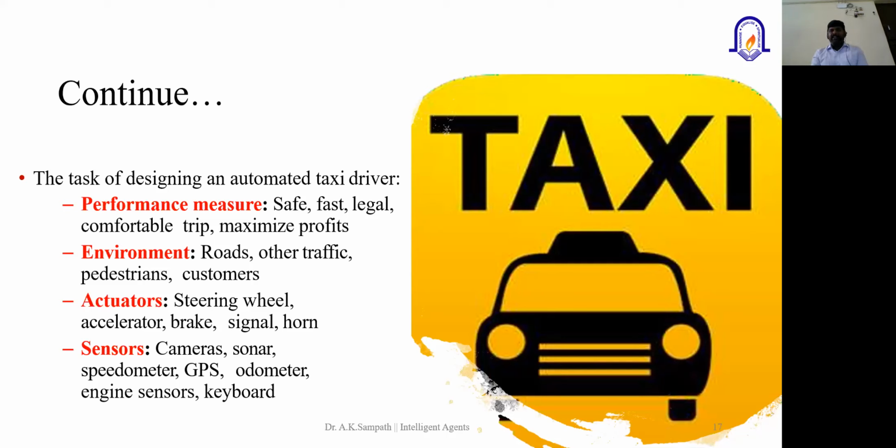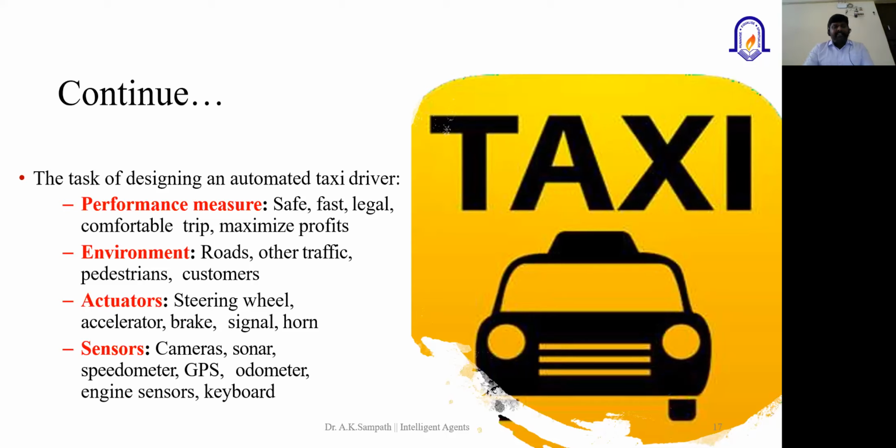And then a comfortable trip. When we are traveling in the self-driving car, was the trip comfortable, is there any jerk, is there any unprecedented brake applied. And then maximizing profit, the fuel efficiency. In case it identifies traffic, whether the engine is turned off automatically. So these are the different factors which come under the performance measures.